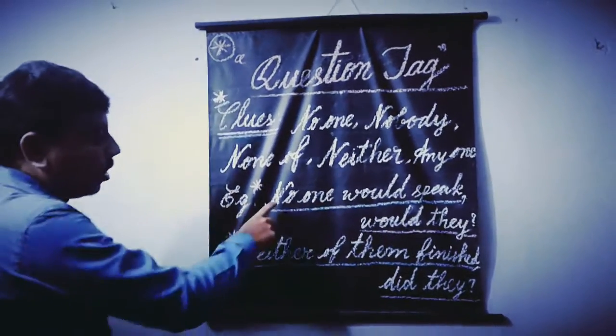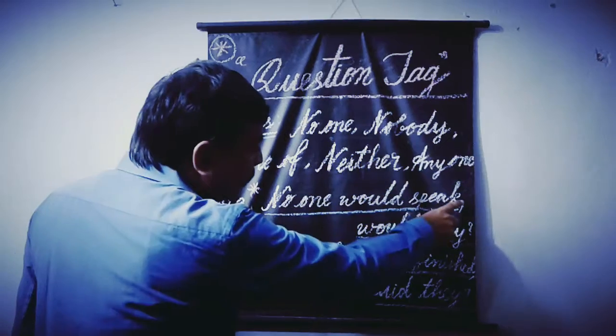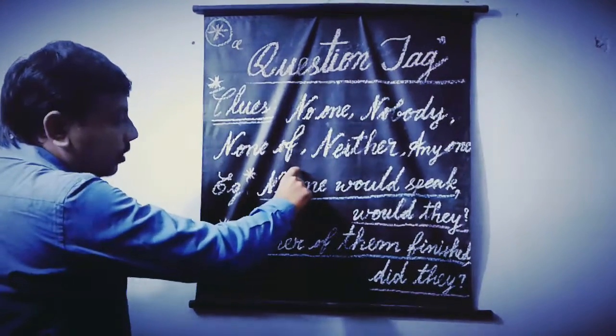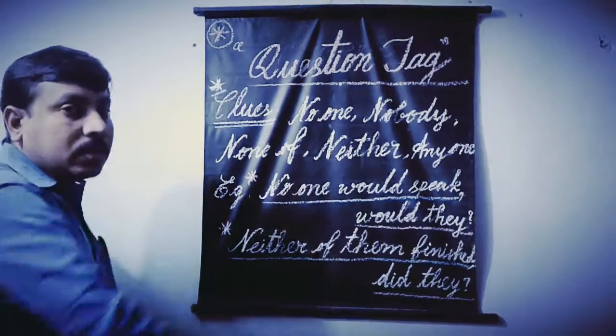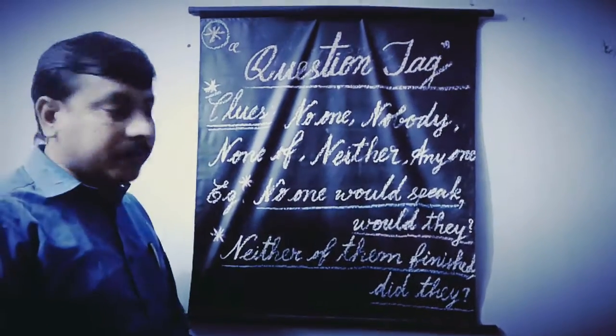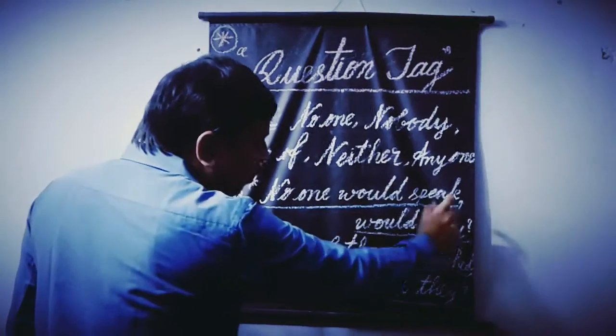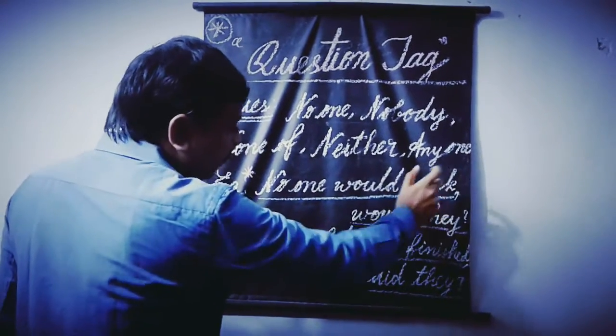For example, no one would speak. Would they? Here no one is the clue which gives negative sense. So we have taken the positive question tag.